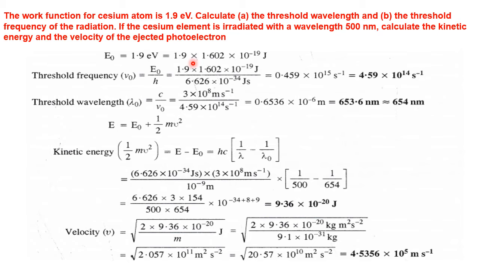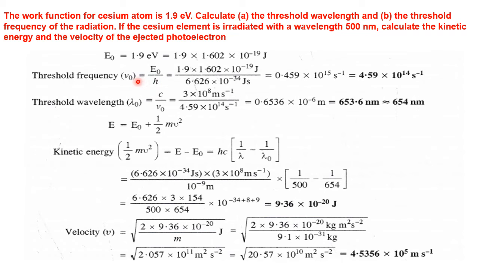Okay, right. So now the threshold frequency nu naught equals E by h, energy by h, because what is energy? E equals h nu, so nu equals E by h. Which nu is here? It is the threshold frequency, the minimum frequency associated with the metal. Only with more than that frequency does the radiation eject photoelectrons. All those theory parts you recall.